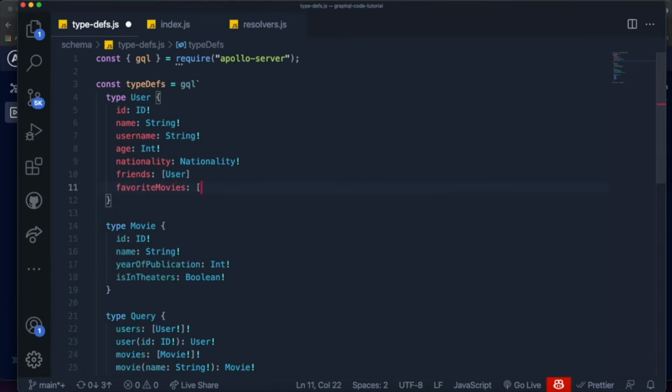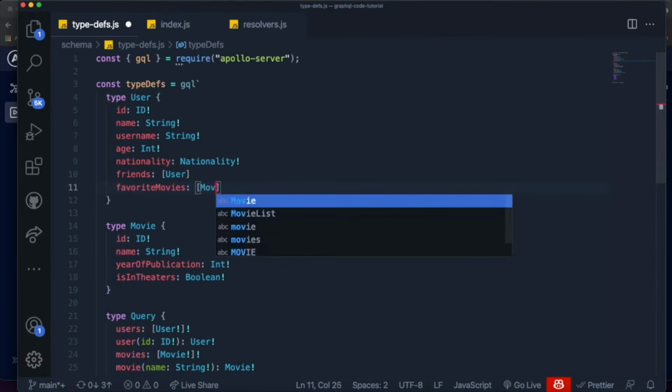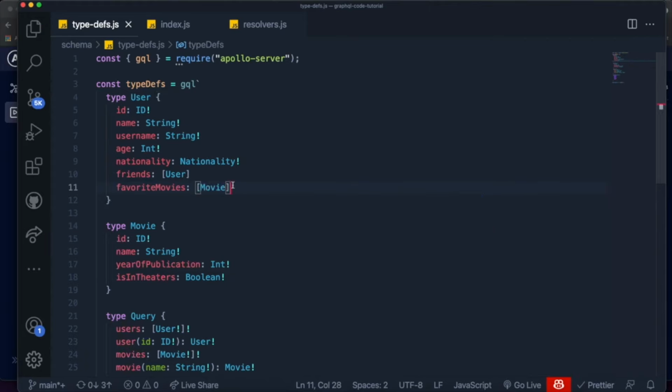And it will be a list of the movie type, like this. And I don't want to make it required. Definitely I don't want to make it required because you might not have a favorite movie. But this will explain a lot about GraphQL, because think about it this way. We just added a new field to our user type that includes information about movies, right?